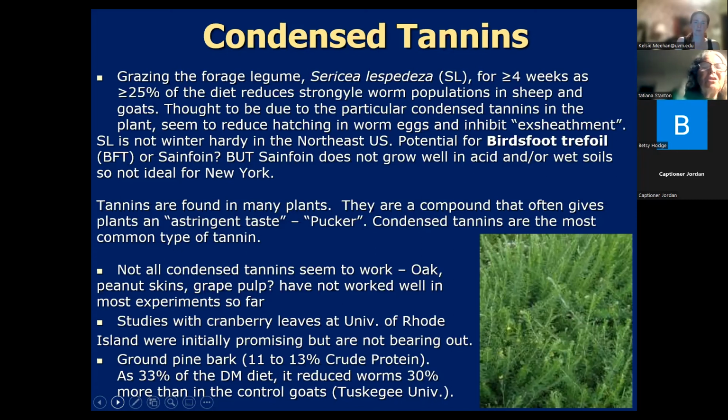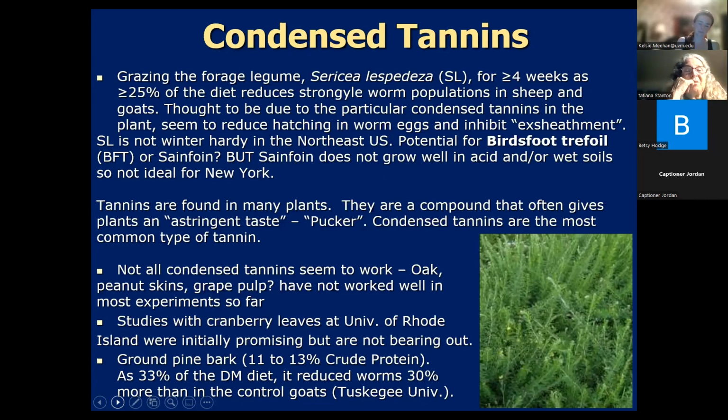And then I mentioned earlier condensed tannins in forages. There have been studies in the Southeast US where they've seen that grazing the forage legume Sericea lespedeza for 4 weeks or more, as 25% of the diet or more, reduced the strongyl worm populations in sheep or goats. They thought it was because of the particular condensed tannins in the plant.